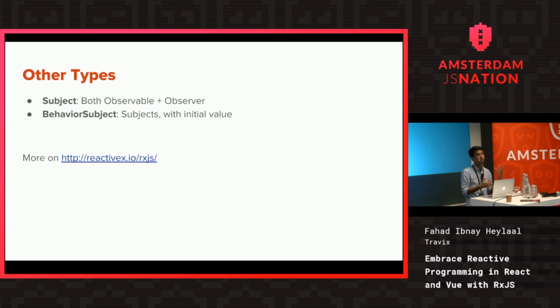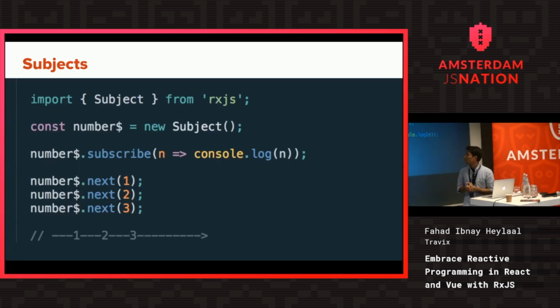So it's like an unidirectional cycle. So subjects help you achieve that. And code-wise, it looks like this. We import subject from RxJS, and we construct it, and nothing has actually happened yet because it's still an empty stream. So we subscribe already because it's an observable type. It has a .subscribe method, and whenever there is some new value, it will keep logging it to the console.